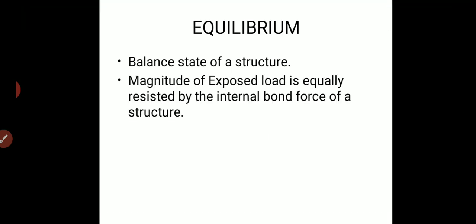Balanced state is nothing but, for example, around 10 kilonewton of load acts on a structure.